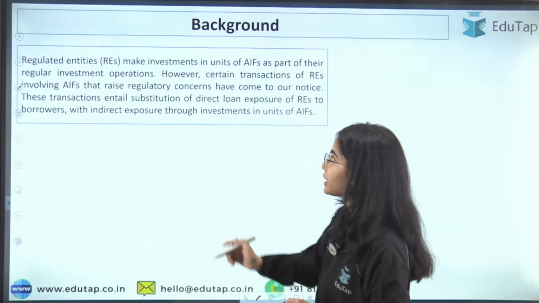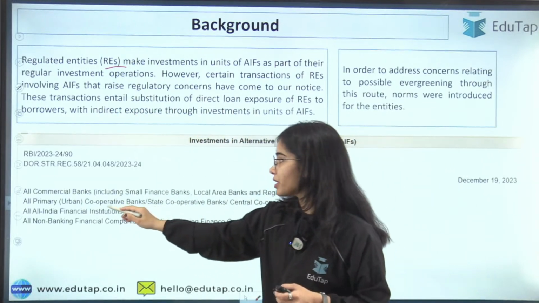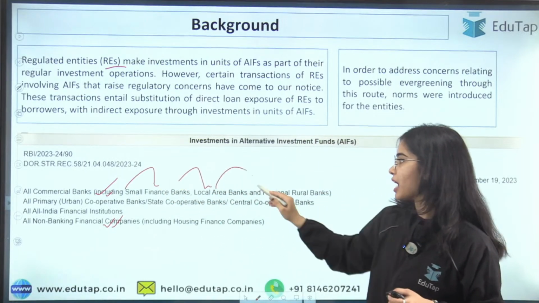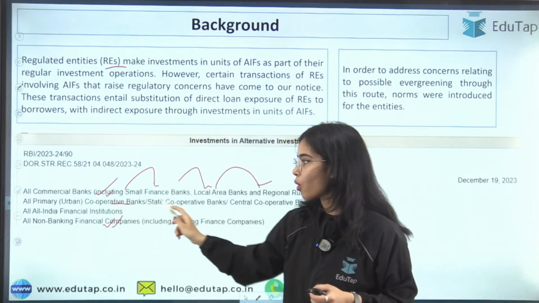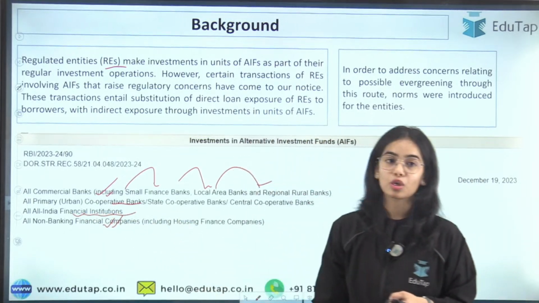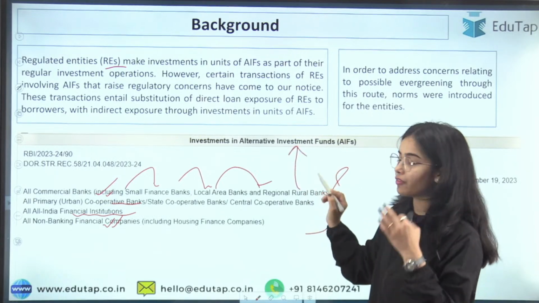Now the regulated entities such as NBFCs, as well as commercial banks, including the different kinds of banks you can see, all primary urban cooperative banks, as well as all India financial institutions, are all institutions that invest in regulated alternative investment funds.